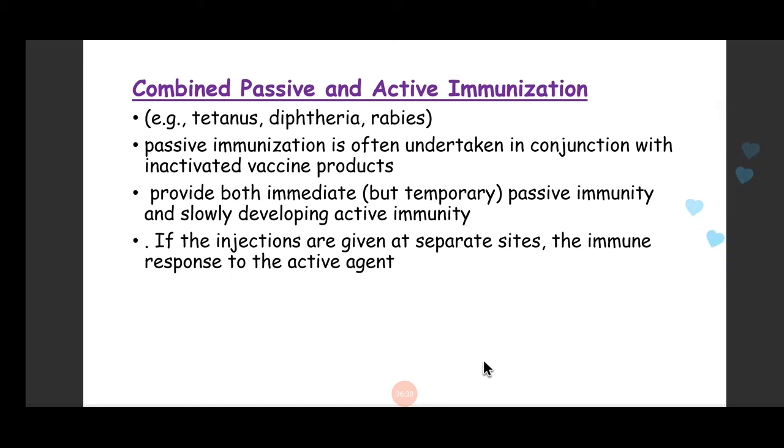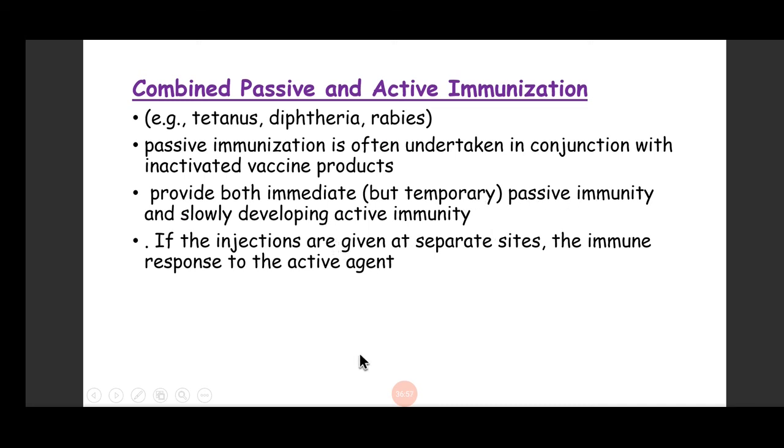Combined passive and active immunization is given in tetanus, diphtheria, rabies, and hepatitis B also as a prophylaxis. It is often given when we combine passive immunization and active immunization. It provides immediate benefit to the patient.